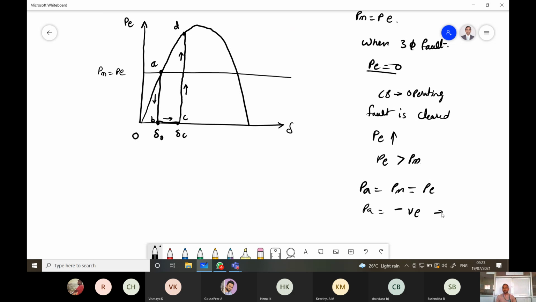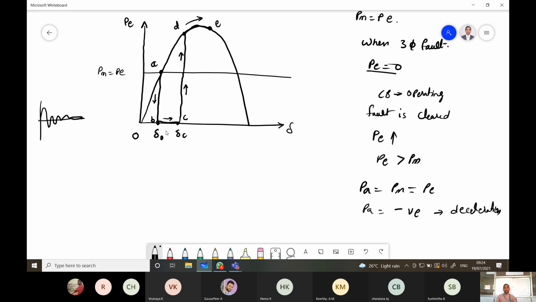Negative acceleration means deceleration. Okay, so now the machine starts decelerating to point E, here to here, decelerating. So then the rotor will continuously be swinging from point A to point E. So continuously it will be swinging. After some time it will reach the stability, right?